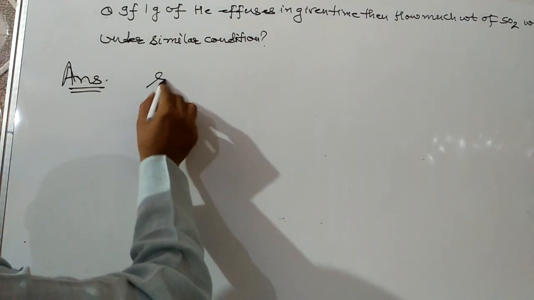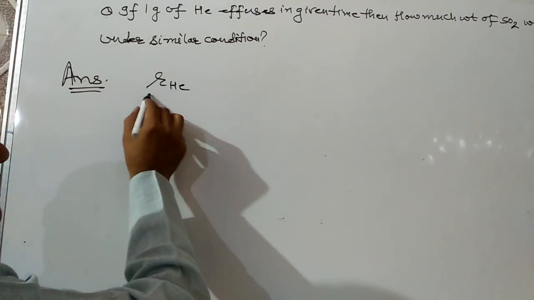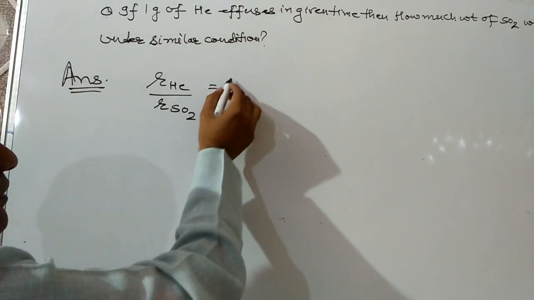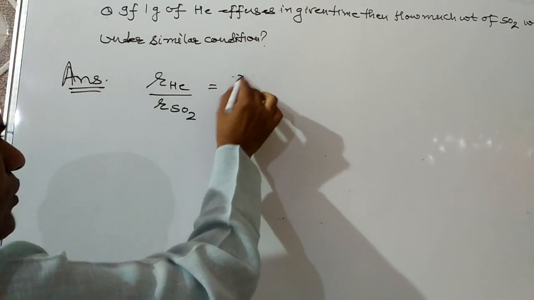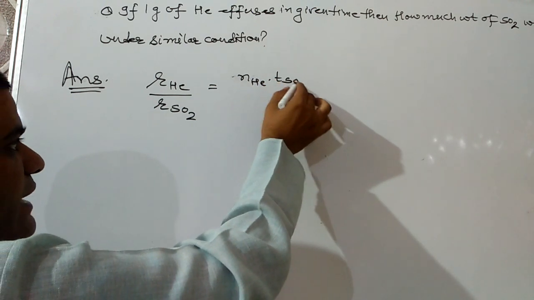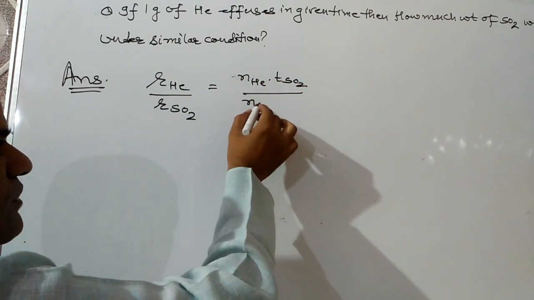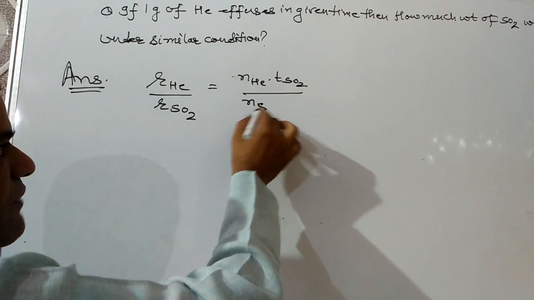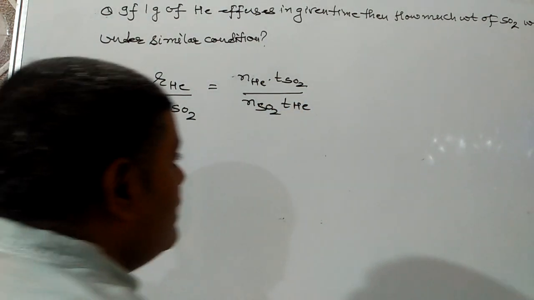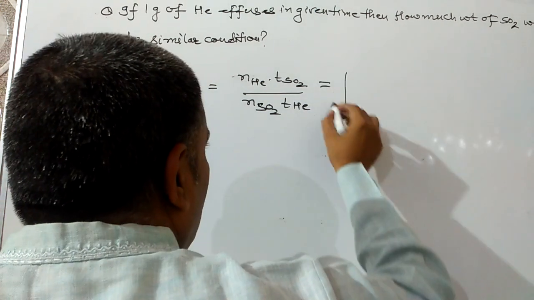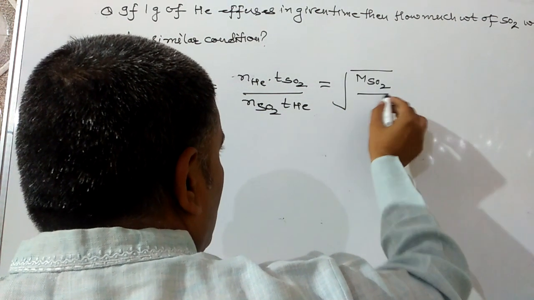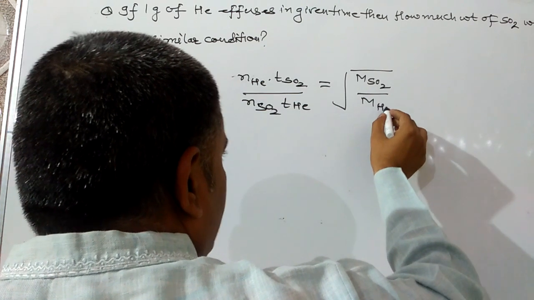Rate of diffusion of helium upon rate of diffusion of sulfur dioxide, that should be equal to number of moles of helium into time for sulfur dioxide upon number of moles of sulfur dioxide into time for helium, that should be equal to square root of molecular mass of sulfur dioxide upon molecular mass of helium.